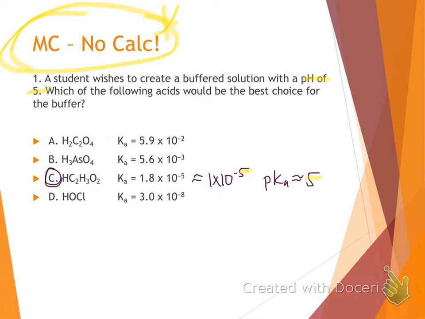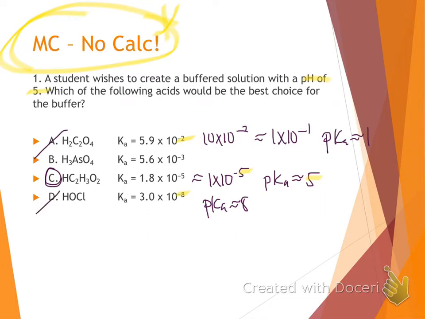If we take a look at the rest of these, this is going to be closer to a pKa of 8 because of that exponent there. If we look up here, that's going to be more like 10 times 10 to the negative 2, which is 1 times 10 to the negative 1. So that's a pKa of about 1. That's not very close either. Here we have 10 times 10 to the negative 3, which is what it would round to, which would be 1 times 10 to the negative 2.